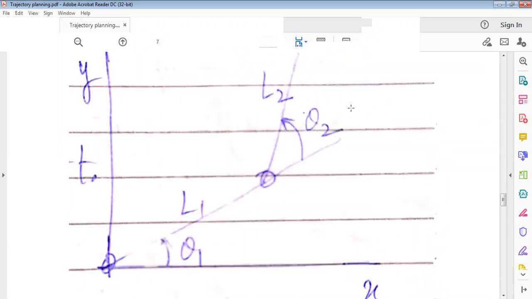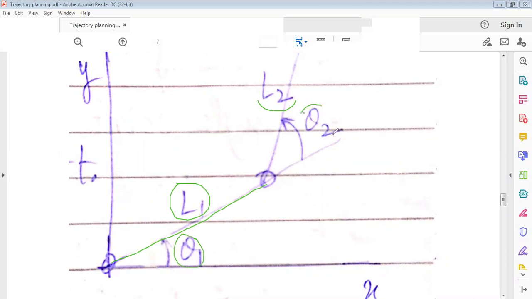Okay, so this is the 2 degree of freedom manipulator in the xy space, the Cartesian space. This is the first link, with length L1, and the second link has length L2. The first link makes angle theta 1 with the x-axis.